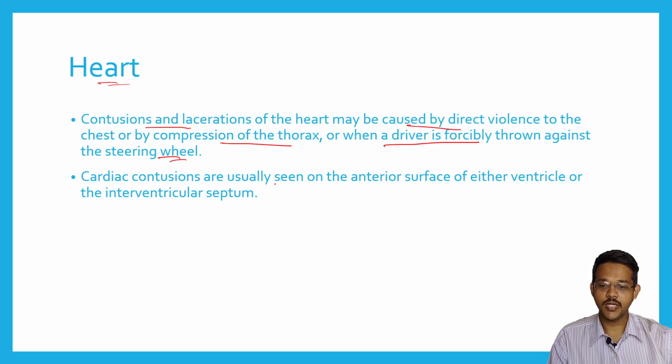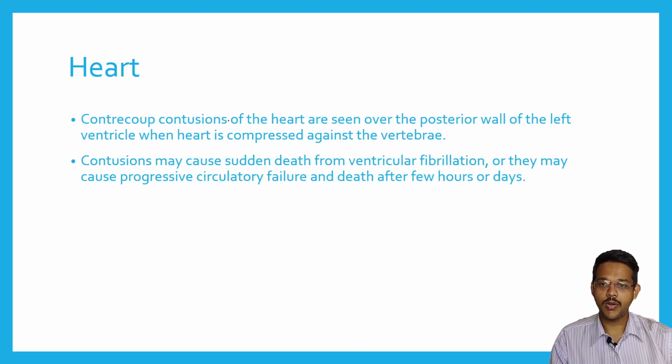Cardiac contusions are usually seen on the anterior surface of either ventricle, and the interventricular septum is commonly affected. The right auricle is also commonly contused since it is anteriorly placed. Contrecoup contusions in the heart are seen over the posterior wall of the left ventricle when the heart is compressed against the vertebrae. Contrecoup, that is, injuries opposite to the point of impact, are seen in the posterior wall of the left ventricle when the heart is compressed against the vertebrae.